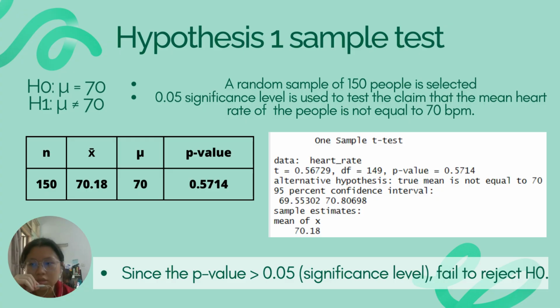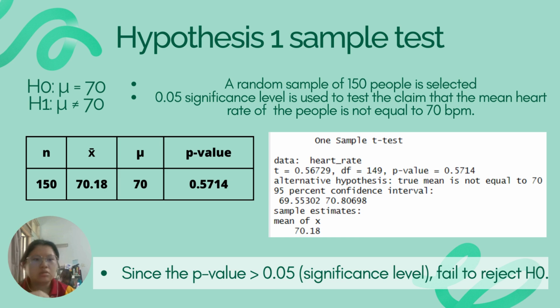The null hypothesis is that the population mean heart rate is equal to 70 bpm, and the alternative hypothesis is that the population mean heart rate is not equal to 70 bpm. So we're using a one-sample t-test to calculate the following. The t-value is 0.56729, and the degrees of freedom is 149. The p-value is 0.5714, and the 95% confidence interval for the mean heart rate ranges from 69.55 to 70.81 bpm. Since the p-value is greater than the significance level of 0.05, we fail to reject the null hypothesis. This means that there is not enough evidence to conclude that the mean heart rate of the population is different